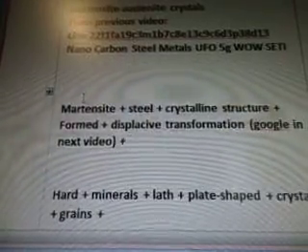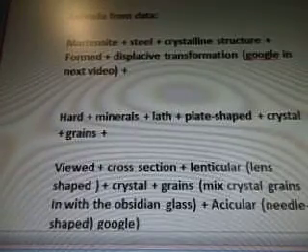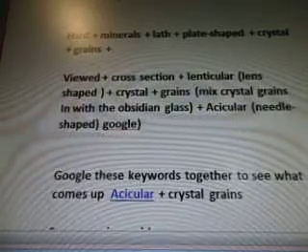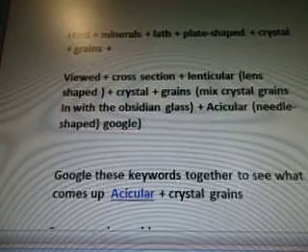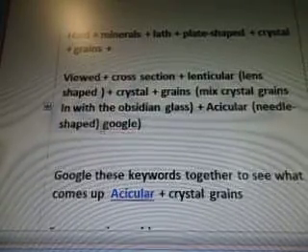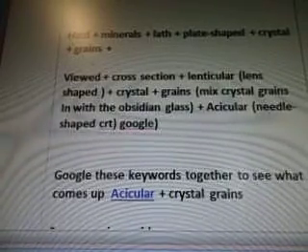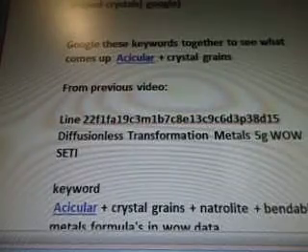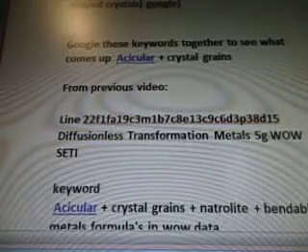The formula from that data was martensite steel crystalline structure, formed by displacive transformation, hard minerals, lath, plate-shaped crystal grains, viewed in cross-section, lenticular, lens-shaped crystal grains. We're going to mix crystal grains in with obsidian glass, and then acicular needle-shaped crystals. Oh, sorry, you can see how long it takes me to type and why. I have trouble. So Google these keywords together to see what comes up: acicular and crystal grains, from a previous video, which we already did.